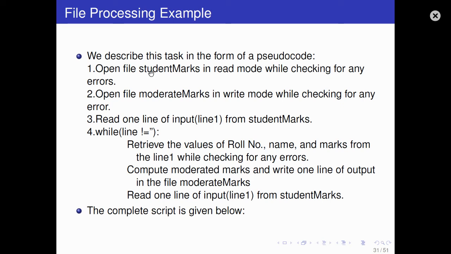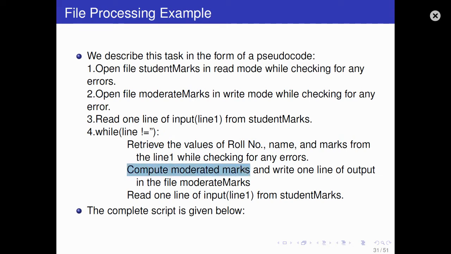Each line you read from the original file, and then you run a while loop: while line is not equal to the empty string, so you read all the lines. Retrieve the values of roll number, name, and marks from the line while checking for any errors.